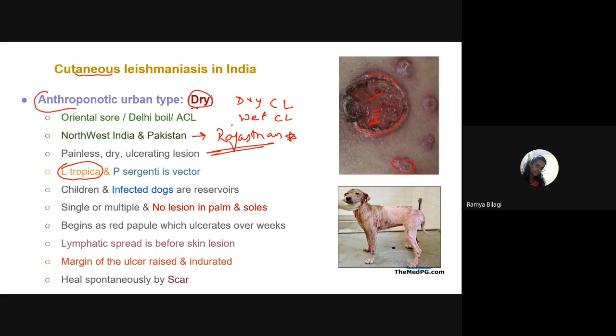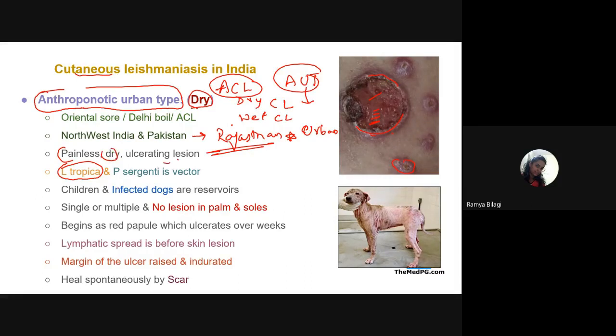It is also called anthroponotic urban type. What do you mean by anthroponotic cutaneous leishmaniasis or anthroponotic urban type? That means this type of dry lesion is commonly seen in the urban areas. Are you all clear, students? Yes, ma'am. And the patient usually has a lesion that will be painless, dry, but still you can see the ulceration.